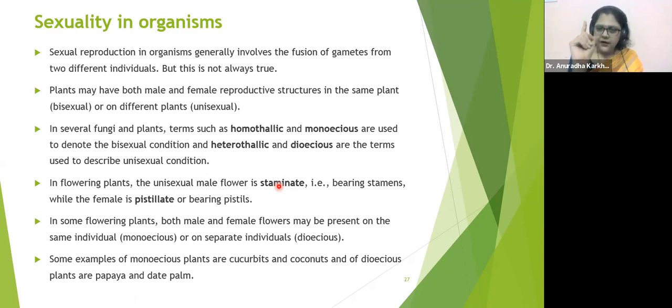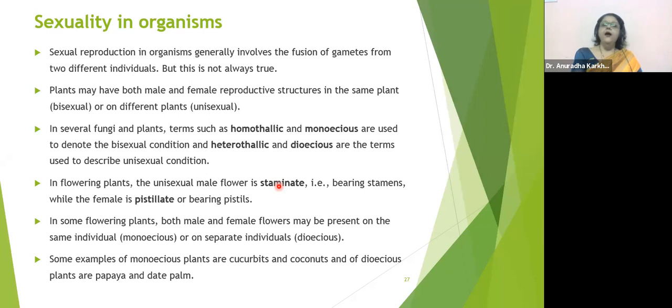A flower like shoe flower. Have you all seen a shoe flower? Jaswan देखा है आपने? Yes, yes, exactly. Niharika, I'm telling the same example. So the shoe flower, beta, is going to have stamen as well as carpel present in it. So the shoe flower is an example of bisexual flower. Hibiscus, yes. So hibiscus is going to be the example of bisexual flower. Agreed? Did you all understand?